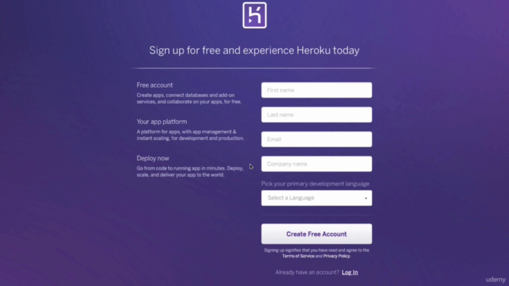You can either pay for Heroku, or we can use another service called DigitalOcean. So we're going to learn how to push our code to Heroku, how to deploy it here, just for the learning of it, and so you can use it in your development. And later on in this section, we're going to learn how to deploy to DigitalOcean, which is cheaper and will let you share your code for your end users when your application is finished. So we're going to be learning both. And remember, Heroku has a free tier, so you don't have to pay anything, or you don't have to give them your credit card details or anything. Okay, so once you've signed up, let's move on to the next video.